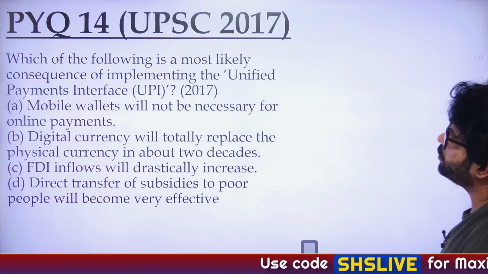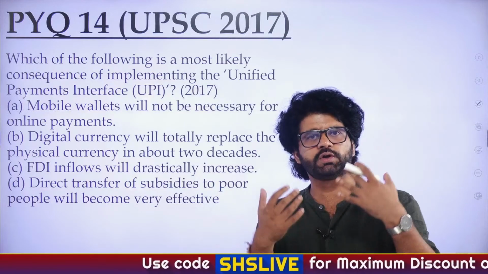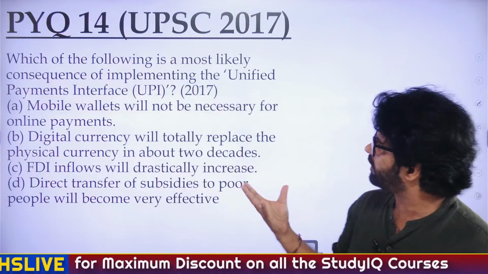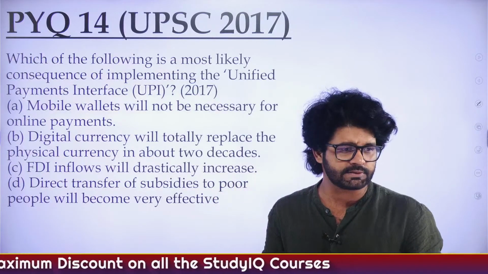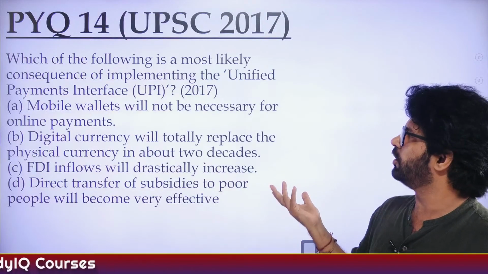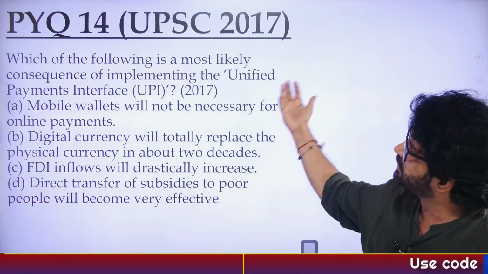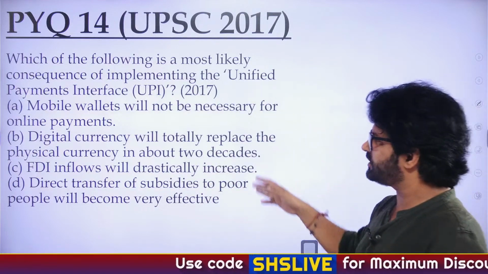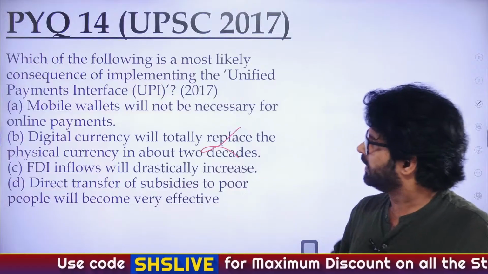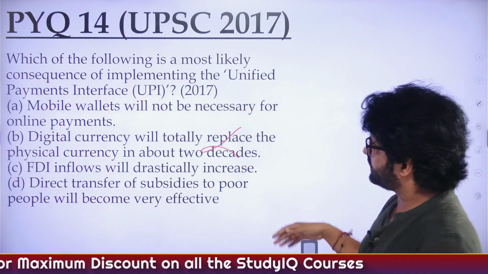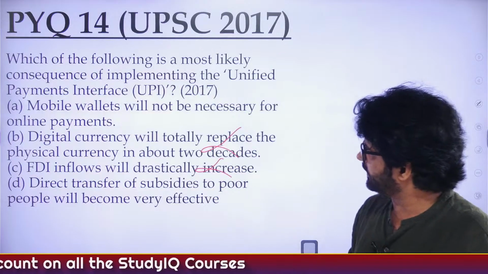So, Unified Payment Interface, we have talked about it when we were talking about the India-Brazil relationship, how UPI is also acting as a soft power now, in addition to yoga and others. So, there we have talked about this. What is the basic, most likely consequence? You have to focus on the best option. Digital currency will totally replace currency, extreme statement, eliminated. One, we have not eliminated, we are not sure about it. FDI inflows will drastically increase, extreme statement, eliminated.